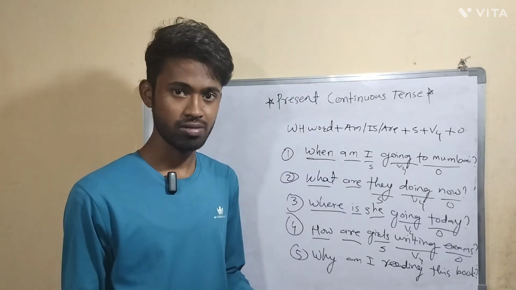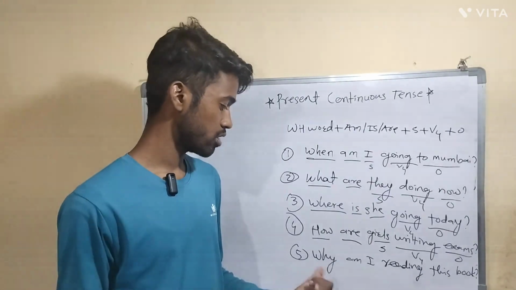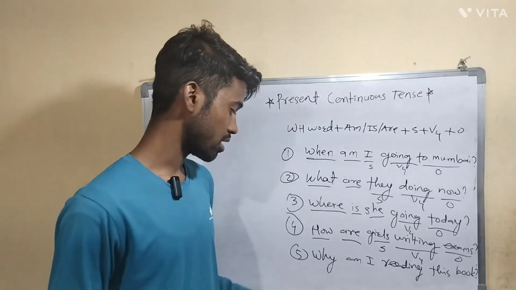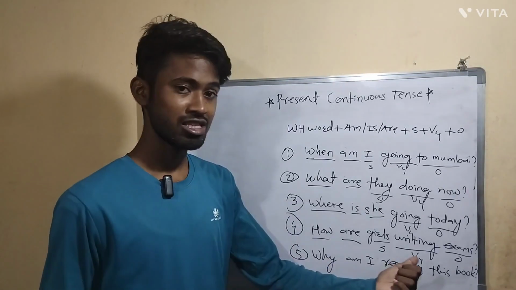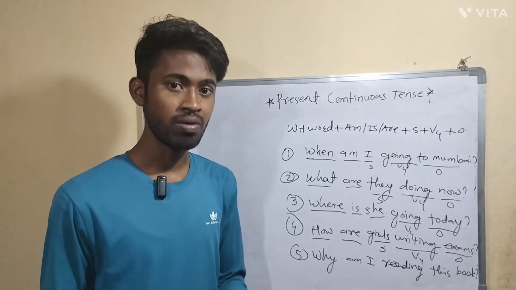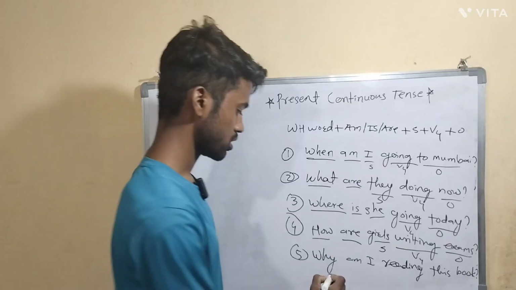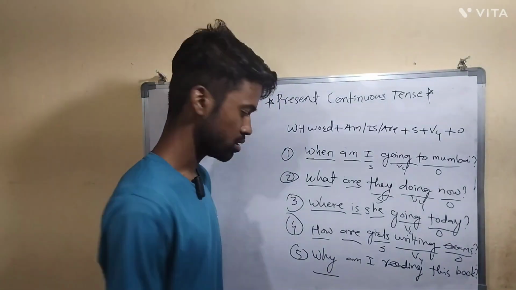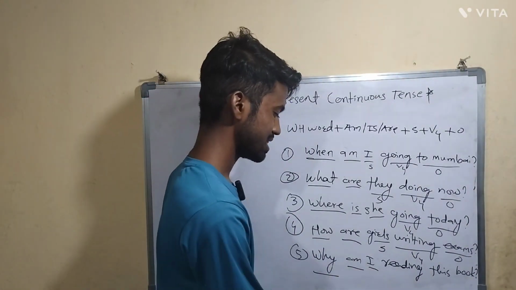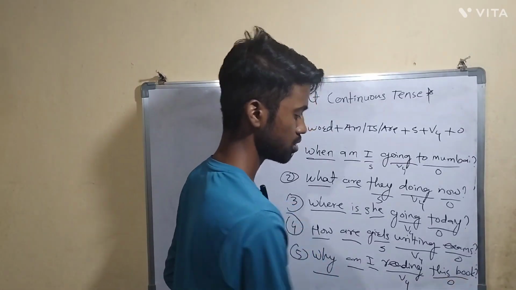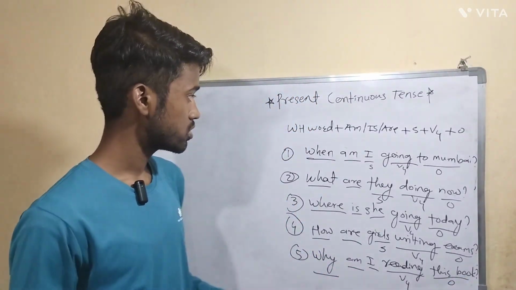Let's say you are reading some book, and you are asking this question to yourself. So what question are you asking? Why am I reading this book? So what answer will you give? You have to write that answer in the comment box. Okay, now see the structure. This is the WH word. This is the helping verb because I is subject, and this is the fourth form of verb, and this part is object.